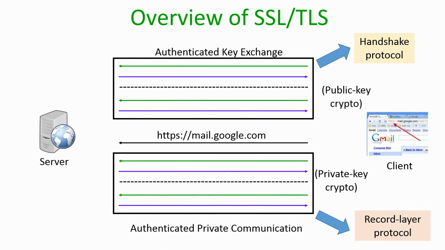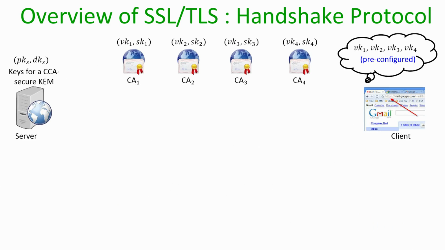Now let us go a little bit deeper into the details of the handshake protocol and the record layer protocol. Remember, the goal of the handshake protocol is to do an authenticated key exchange between the client and the server. Imagine that the server has its own public key and a decryption key for a CCA secure key encapsulation mechanism.